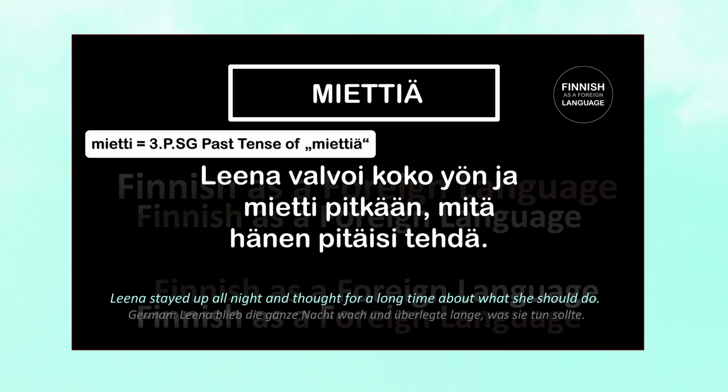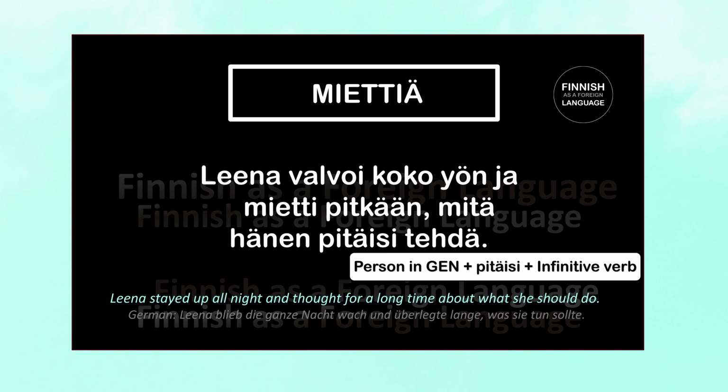Mitä means what, and hänen pitäisi tehdä is a necessity construction, conditional form. That's why hän stands here in the genitive case, which is hänen, followed by pitäisi plus the infinitive verb, which is tehdä here. So let's repeat again. Leena valvoi koko yön ja mietti pitkään, mitä hänen pitäisi tehdä. Leena stayed awake all night and spent a long time thinking about what she should do.